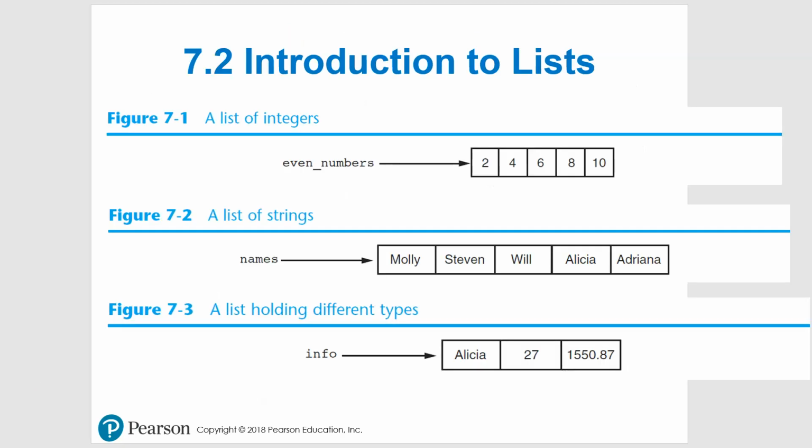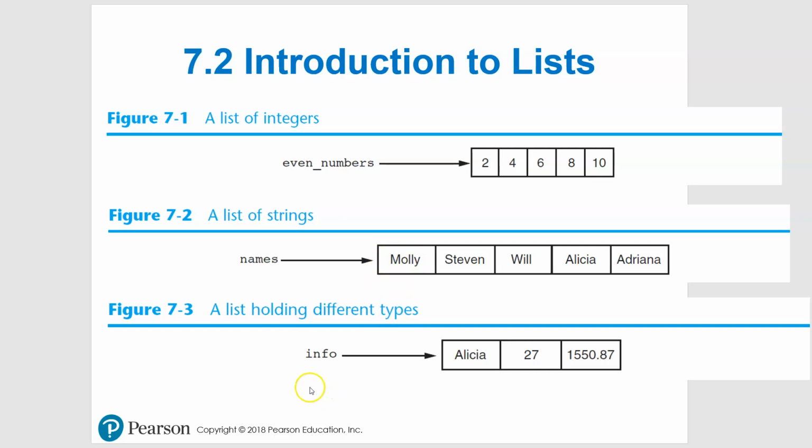All right, so here we go. We can have a list of integers, and you can see the name of this one, even numbers. And again, it's just illustration, and here we have our numbers in here. Okay, so even numbers 2 to 10. We can have strings, called names, and you can see different names in here. Now, if we were listing these out, they would of course have to have quotes around them.